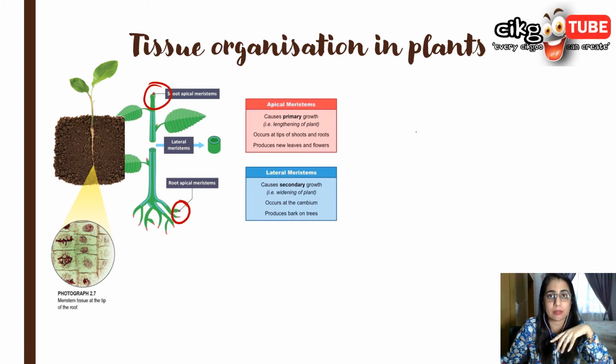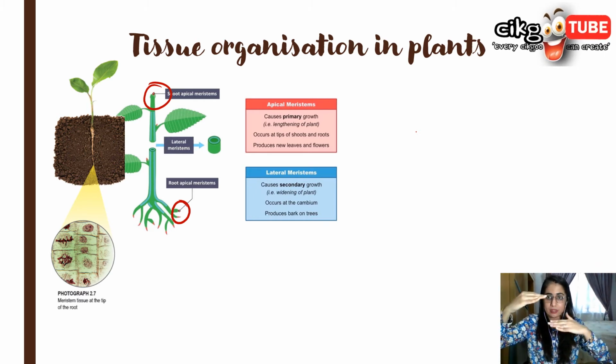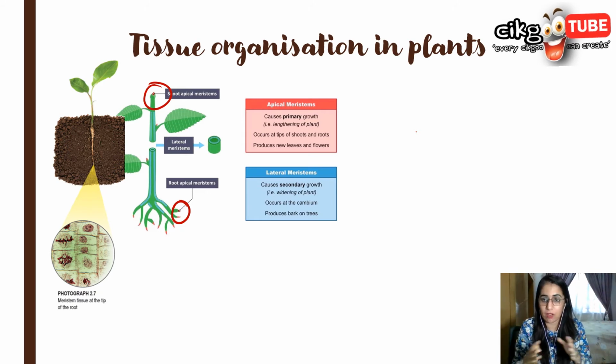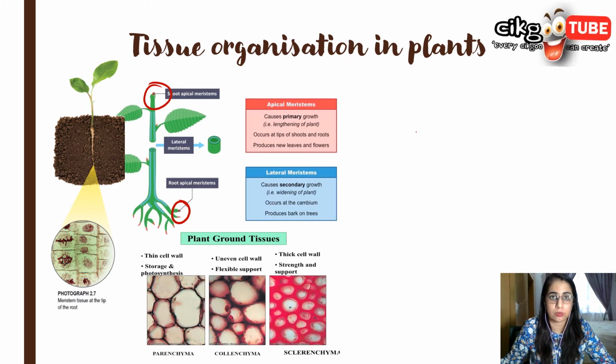The lateral meristem tissue is at the cambium of a dicotyledon stem, which will divide to increase the diameter of the stem. So apical, up and down, it grows upwards and downwards, at the root and shoot tip. For lateral, it is always the one that grows sideways. Okay, and then we have the epidermal tissue.